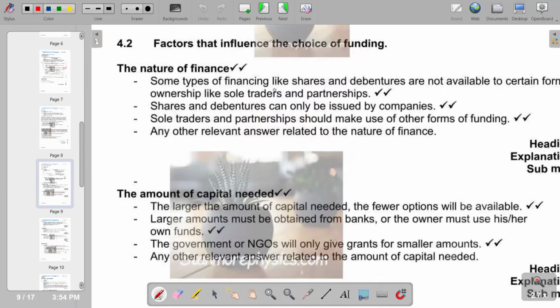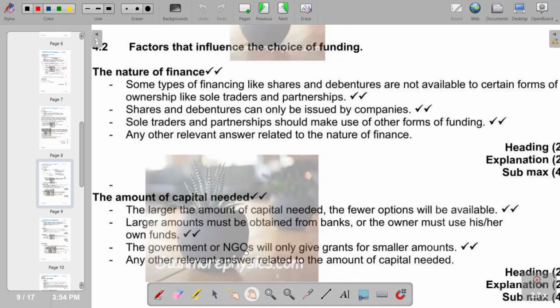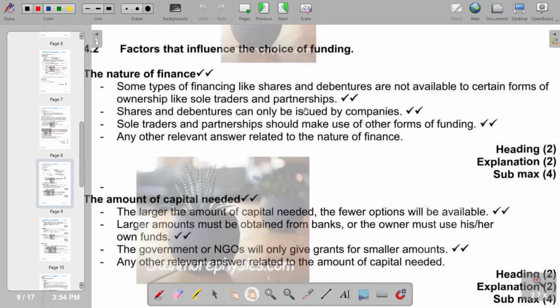So some types of financing like shares and debentures are not available to certain forms of ownership like sole traders and partnerships. So obviously, this will be a limitation to sole traders and partnerships. They cannot access those funding sources. We also have shares and debentures can only be issued by companies. Again, explanation on nature of finance.